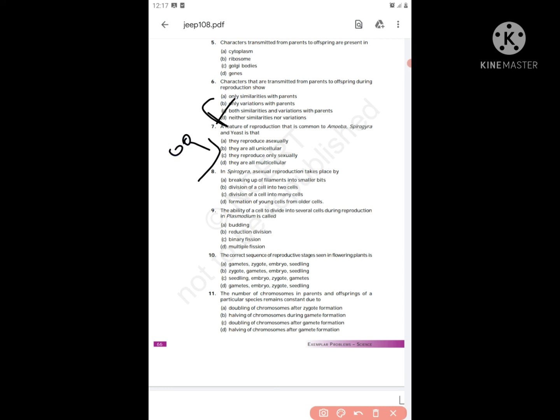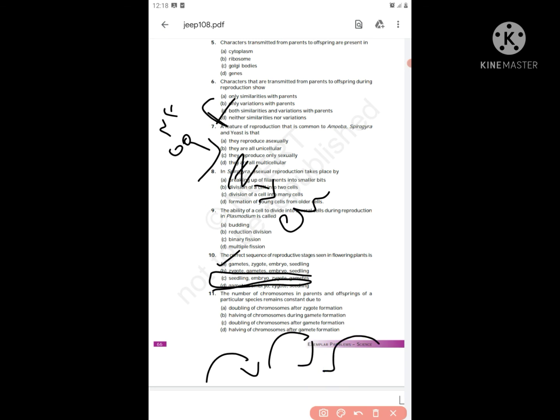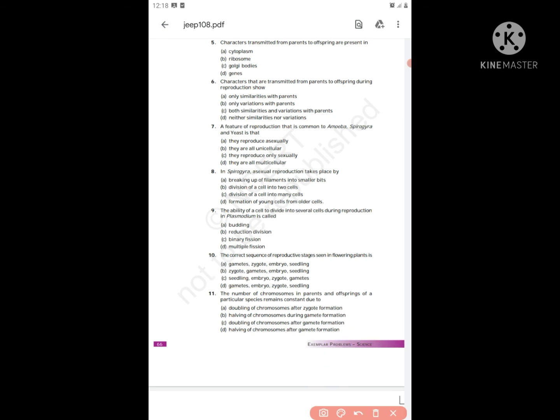When the male and female gametes fuse, a zygote forms, and the zygote on development forms an embryo. The embryo later becomes a seedling, that is nothing but A. Option C is exactly different. So the option is A: gametes, zygote, embryo and seedling. Next, for the development it's seed.